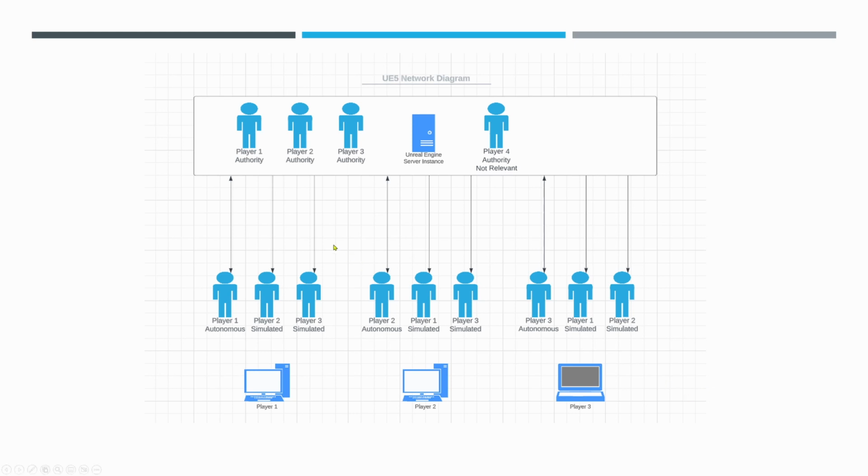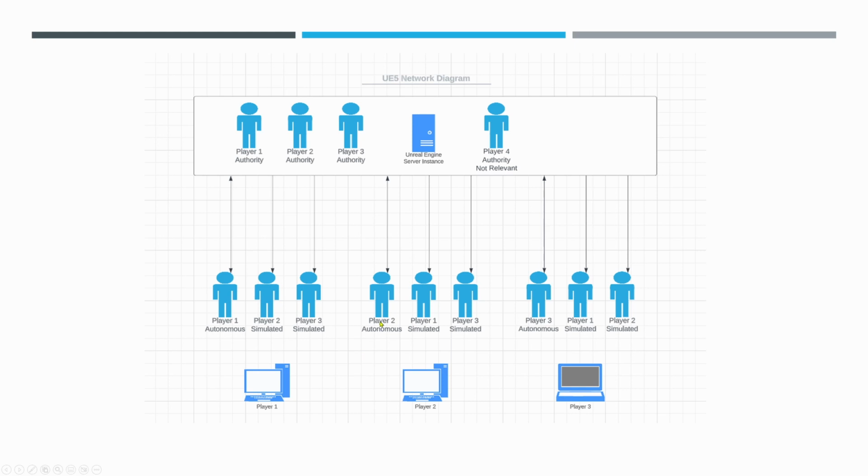Notice that for player 1's character on player 1's client, player 1's character is in autonomous mode on the client. This is the most important thing, okay? So player 1's character is autonomous on player 1's client.